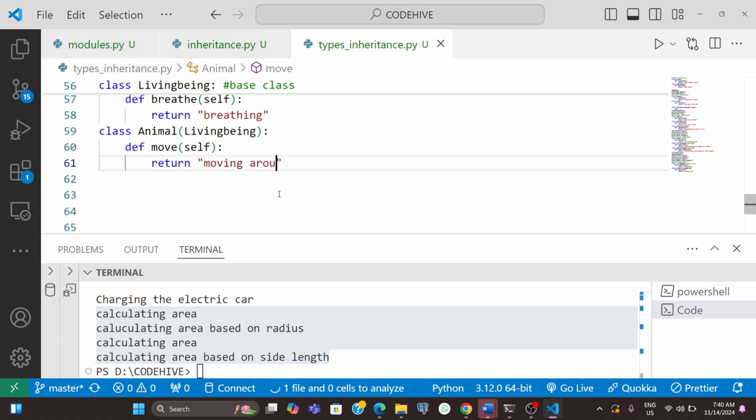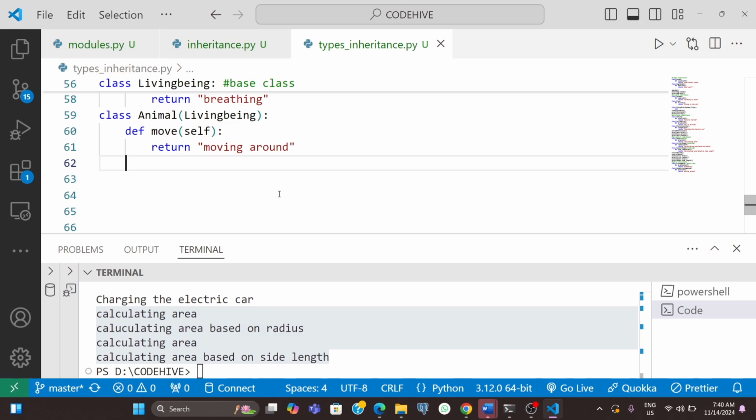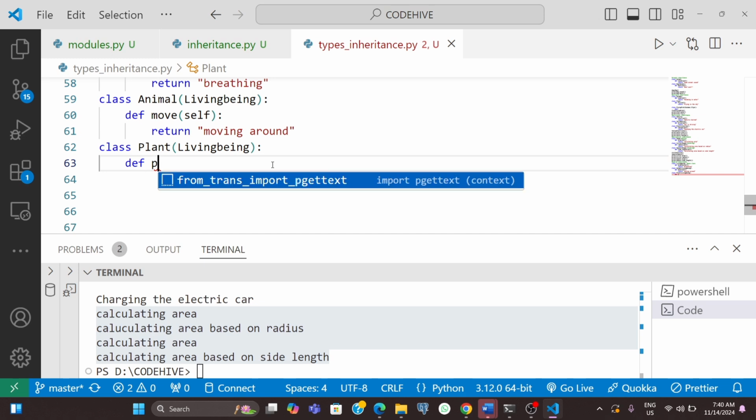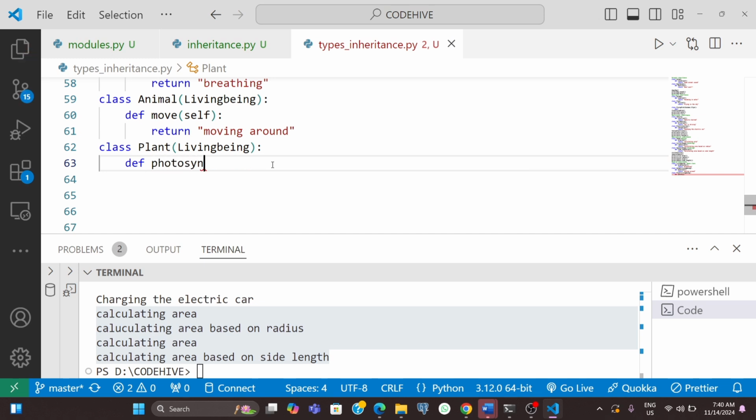Here this function is move, and I am returning something like moving around, like animals are moving around. Next I have another class like plant. This is also deriving from this living being. Clear? So we have one base class living being. From that I am deriving two classes, animal and plant. Here also I have a function, we can use photosynthesis.